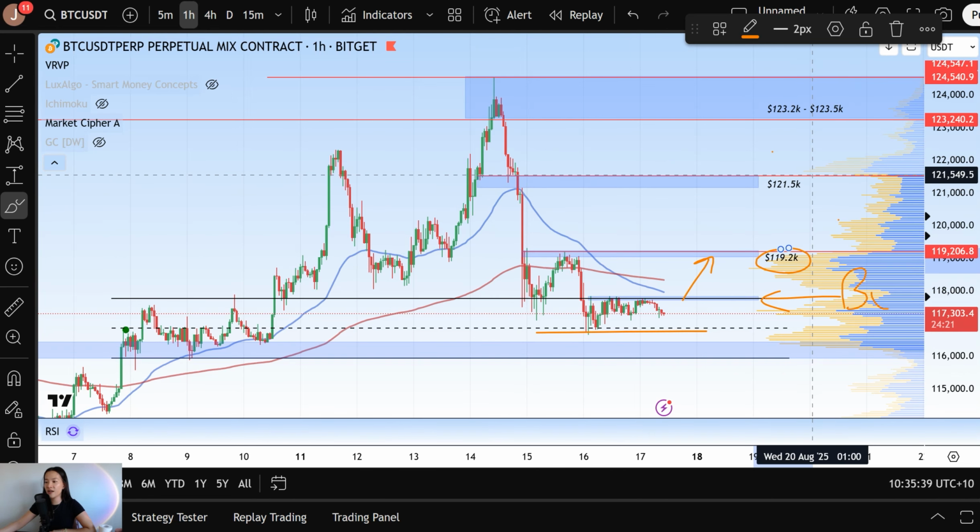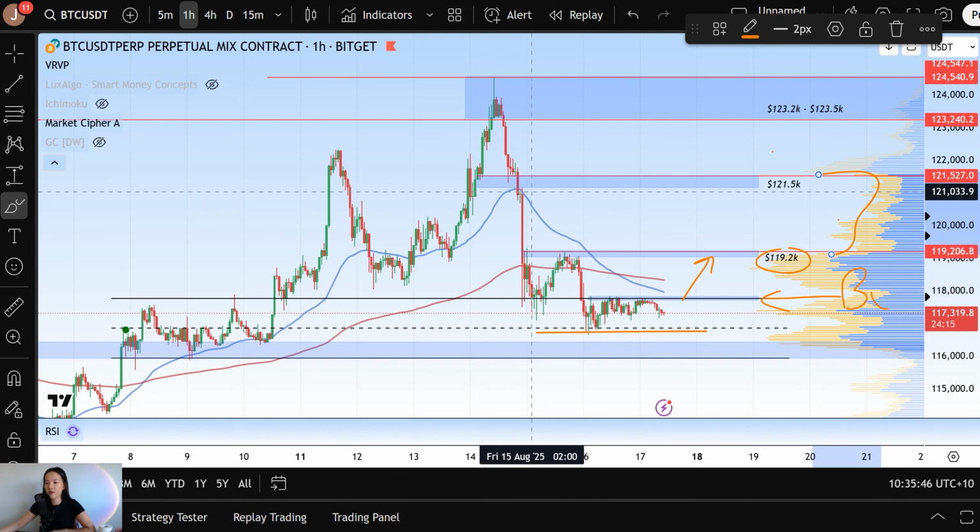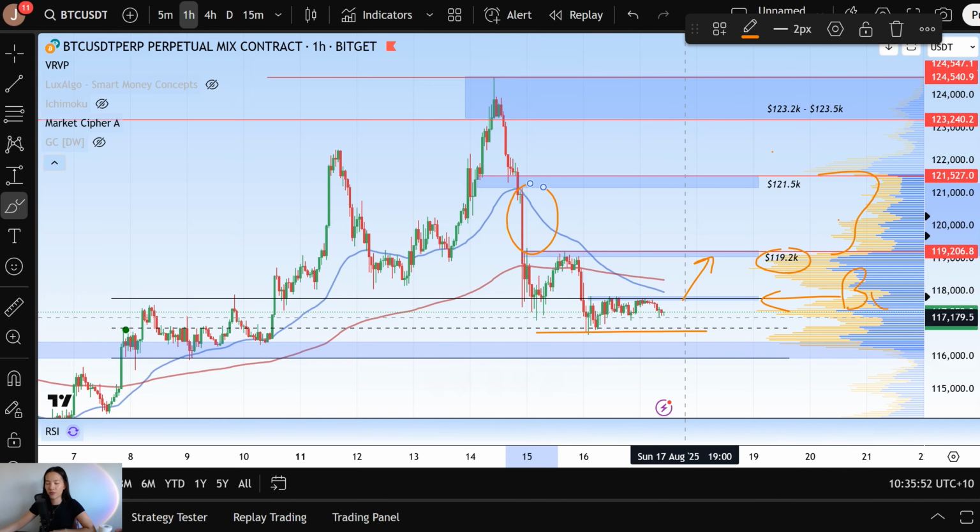Because just above that, we have a significant volume gap, or a gap in the VRVP profile, and this really empty segment of price action, right? We've just seen this aggressive wick downwards, or candle downwards, towards 117.7. So reclaiming 119.2K would be really bullish for Bitcoin and signal a leg up for a potentially higher time frame